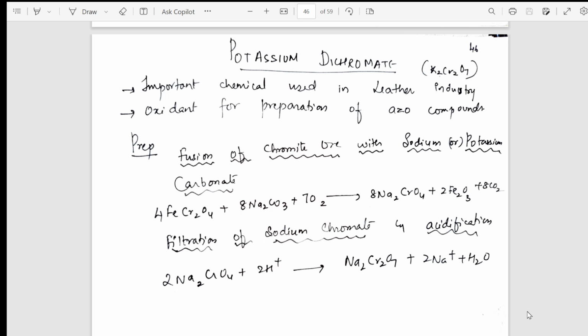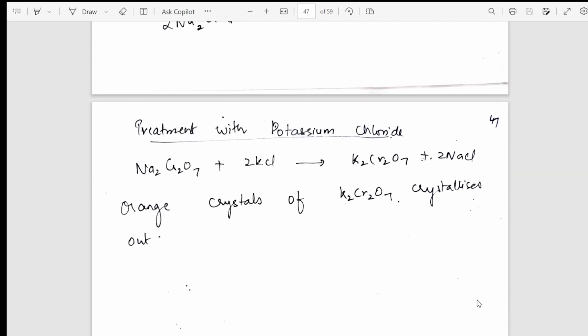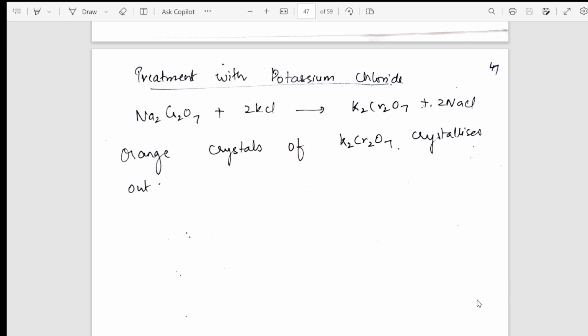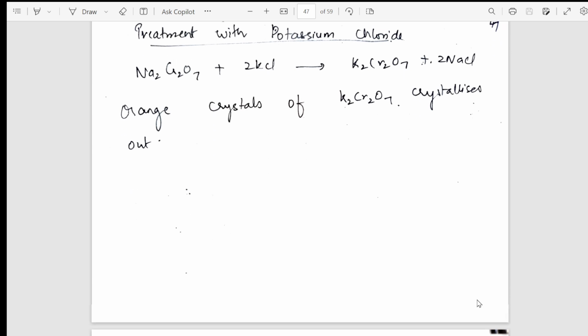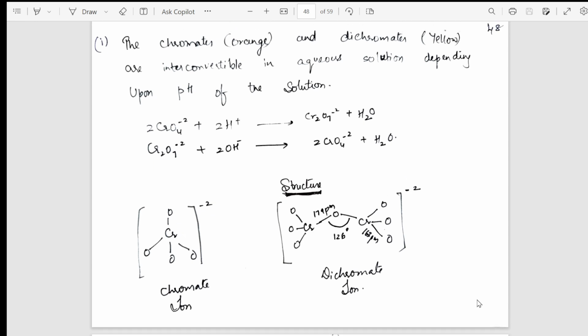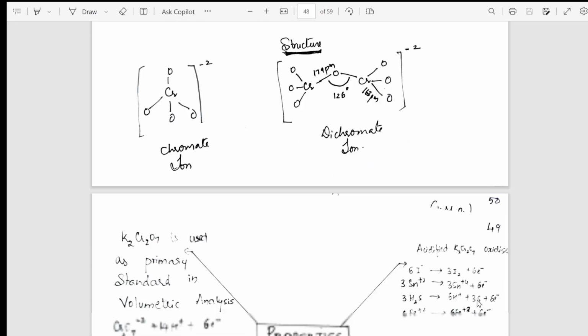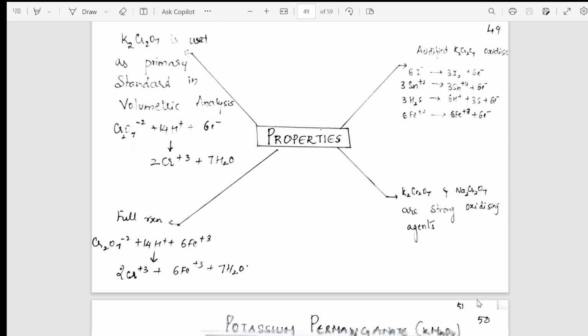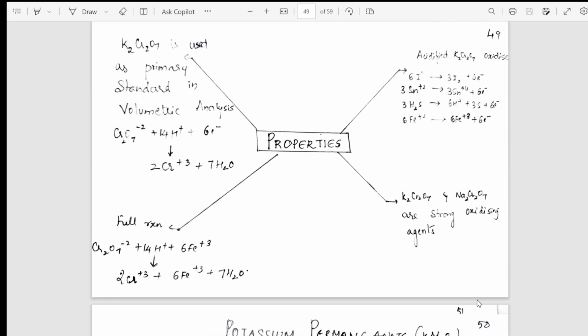So, preparations I have listed out here for potassium dichromate. From there, I have continued with the preparation. There are 3 steps. After the preparations, I have gradually taken you to the structure which you need to practice. From the structure, gradually I have taken you into the properties, students. Everything is mentioned here. Here I have taken the different properties of potassium dichromate.